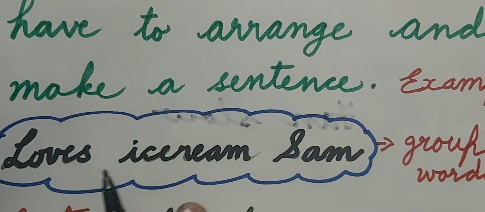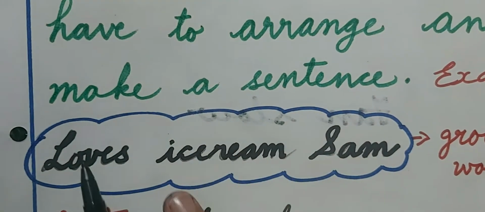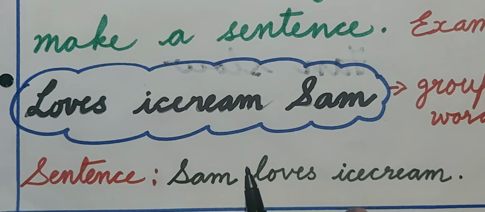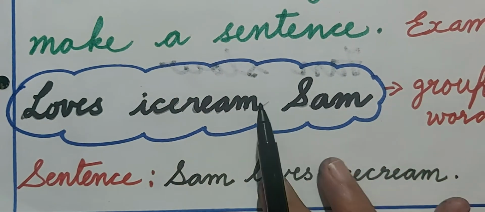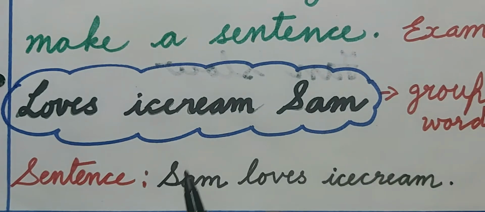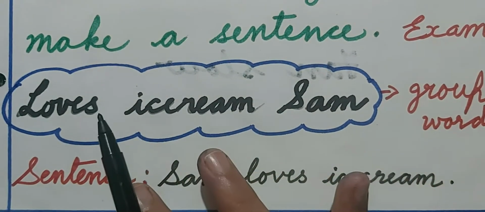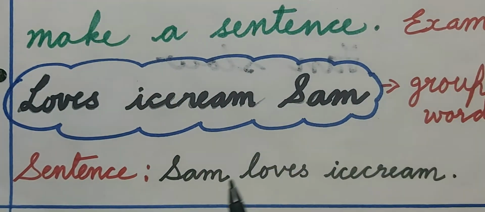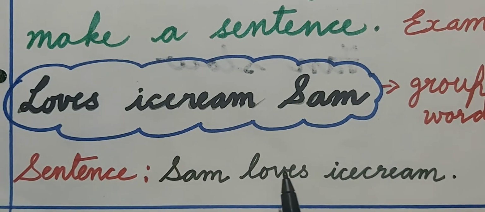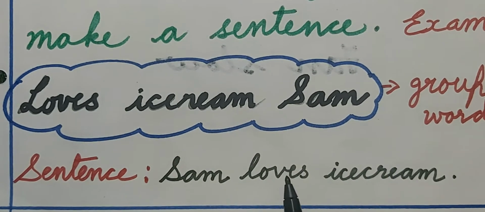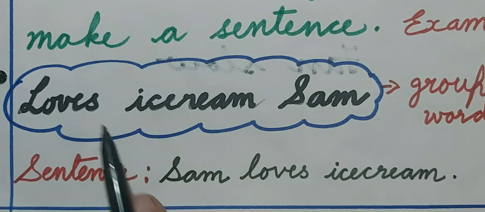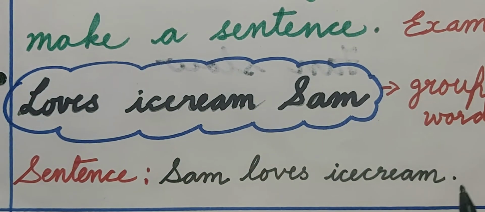For example, loves ice cream Sam. Here, in these groups of words, all the words are present. We just have to take these words and arrange them properly. So we are talking about Sam. So first we will write Sam. Then ice cream loves. No. Sam loves ice cream. So we have arranged it in a proper way. Now this is a complete sentence and it is telling us a proper meaning. So we have taken these words, arranged them in a proper order and made a complete sentence.